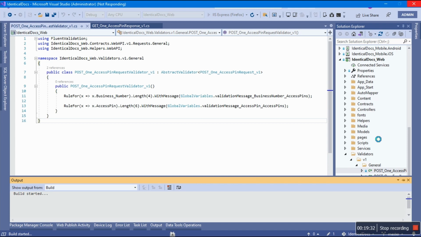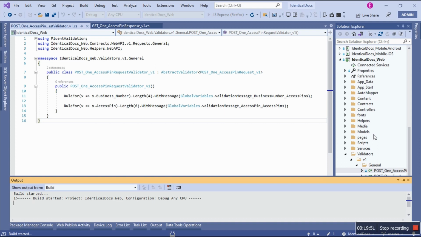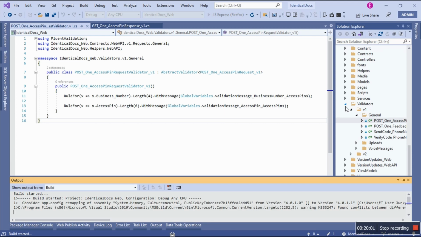It's a fantastic piece of technology that Jeremy put together. That's the name of the gentleman behind this package, this technology, the service, Fluent Validator or validation. It's very, very powerful. You see, it works for Xamarin, it works for .NET Core, it works for .NET Framework, and now it works for WPF. Okay, so now we have the validator.